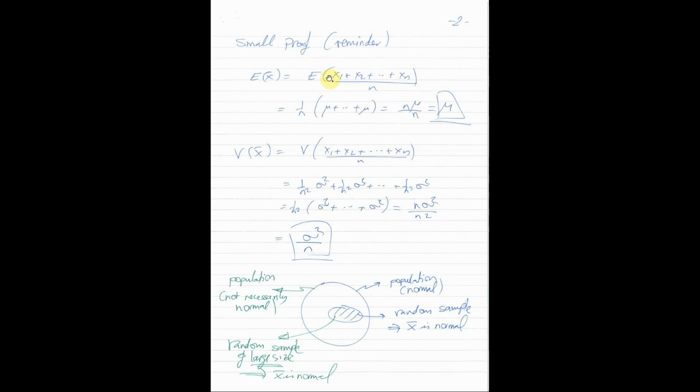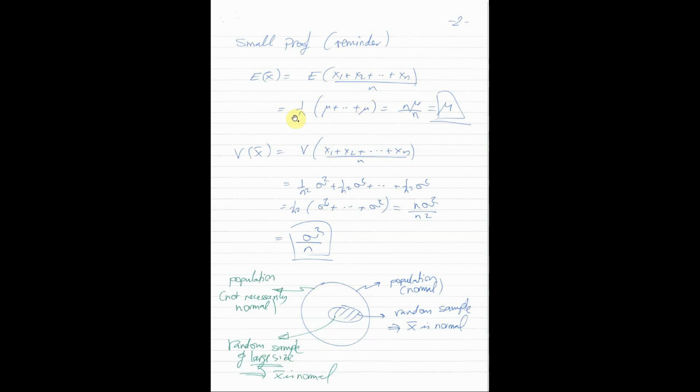It's the constant times the expected value of x1 plus the constant times the expected value of x2 and so on. Each one of the constants is just 1 over n, so we can take it as common. Then the expected value of x1 is mu, the expected value of x2 is also mu, and so on, the expected value of xn is also mu.